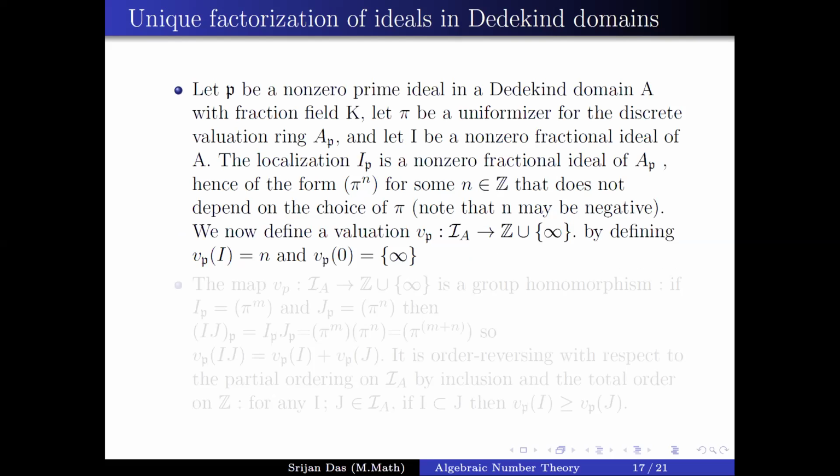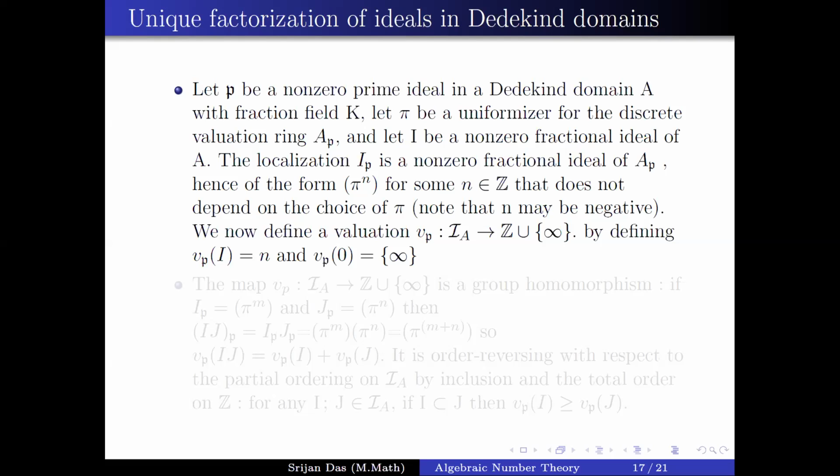Now let P be a non-zero prime ideal in a Dedekind domain A with fraction field K, and pi be a uniformizer for the discrete valuation ring A localized at P. Let I be a non-zero fractional ideal of A. Now we want to define the valuation of that fractional ideal I. How do we define it? We localize the fractional ideal I at P. We get I_P, which is a non-zero fractional ideal of the Dedekind domain A_P. Hence, it is of the form generated by pi to the power n, where n is in Z.